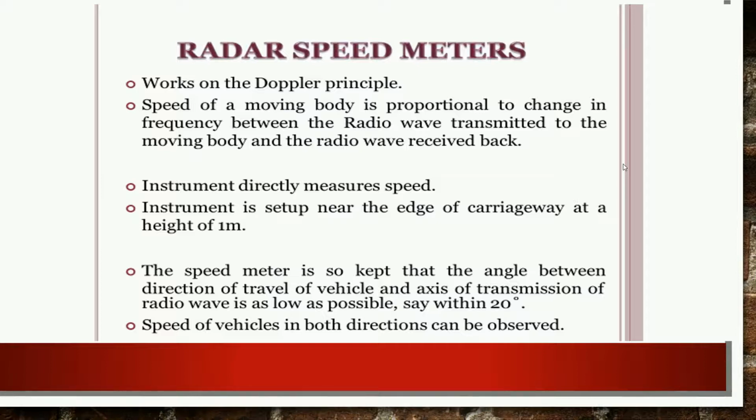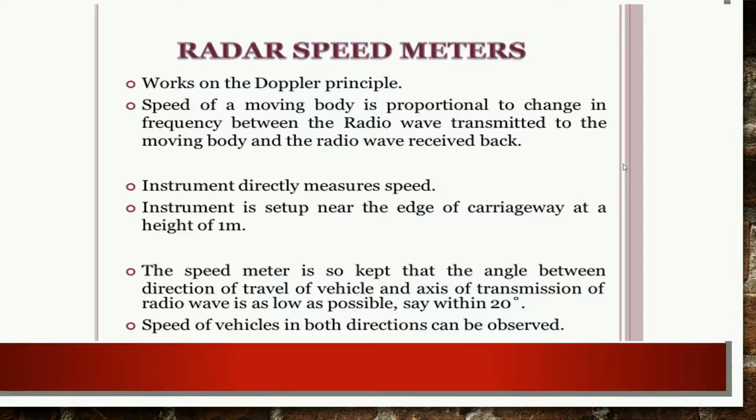This instrument directly measures the speed. The instrument is set up near the edge of the carriageway at a height of 1 meter. The speed meter is kept so that the angle between the direction of travel of the vehicle and the axis of transmission of the radio wave is as low as possible. You may consider it at 20 degrees, and the speed of the vehicle in both directions can be observed.